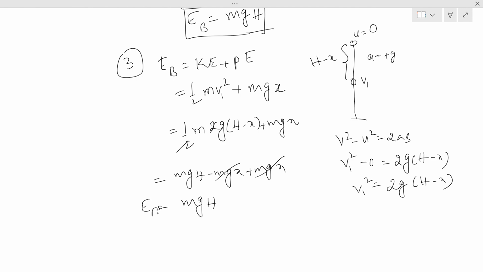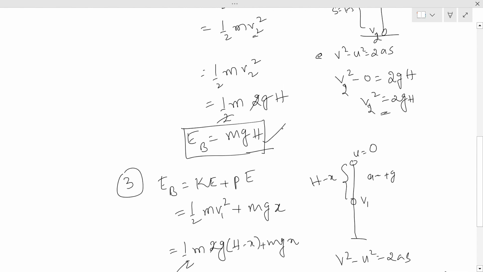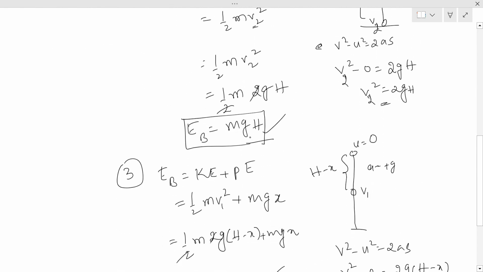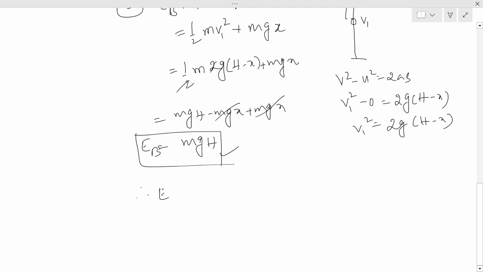E at C is also the same. So at the three points energy is the same. So it says that energy is conserved. Therefore EA equals EB equals EC. So energy is the same everywhere. Energy is conserved in case of a freely falling body.